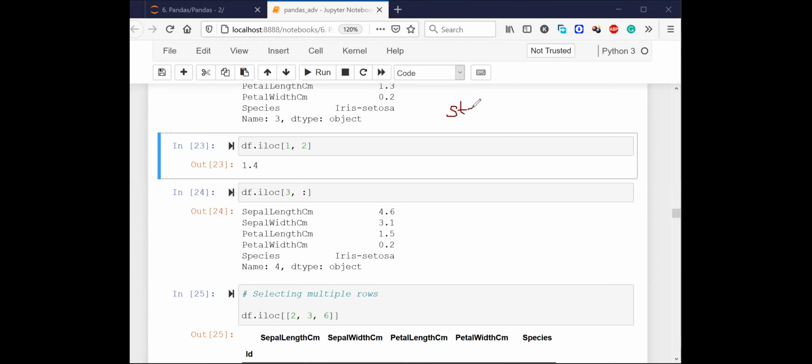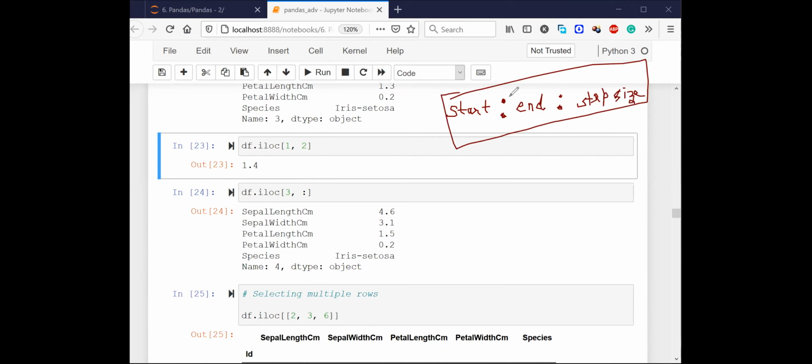So let me first try to write the syntax. It is start, then colon, then anyone who can tell me what I should put here? No, it is not the step size. It is the end, right? Yes, Kundan, it is the end. And then a colon, then you have the step size. Is it clear to everyone?